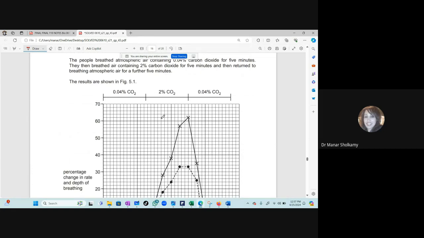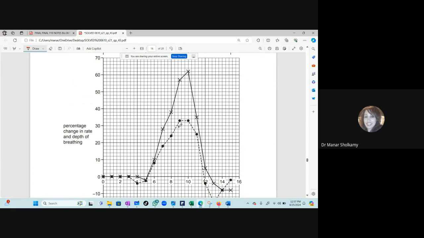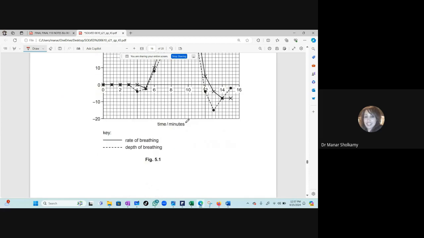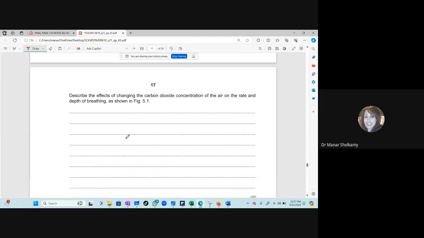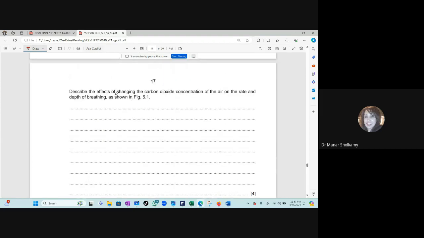Now here you have another graph for the 10th time. You have 2 graphs on one grid. Look at the key here: the rate of breathing and the depth of breathing. Describe the effects of changing the carbon dioxide concentration of the air on the rate and the depth of breathing as shown. This question has nothing to do with how much you studied, because they're talking about describe only, not explain.